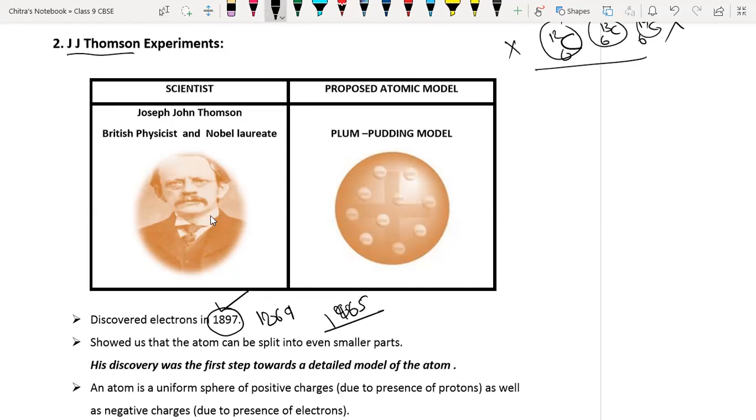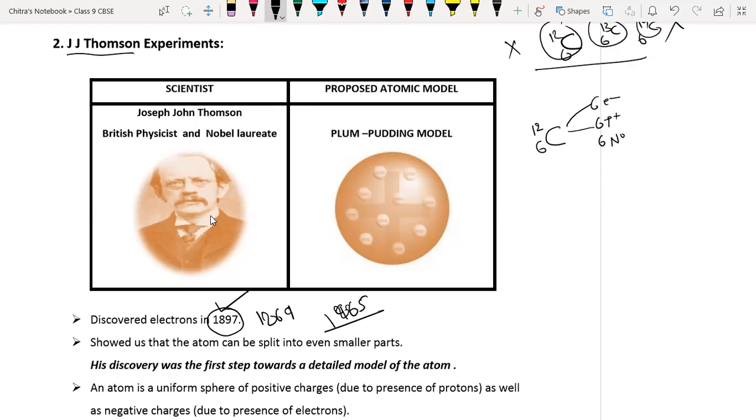Isotopes are the elements having the same atomic number but different atomic mass number. So we have carbon having three isotopes. We know carbon has atomic number 6. That means carbon has 6 electrons as well as 6 protons. Its atomic mass is 12, which means it also has 6 neutrons.